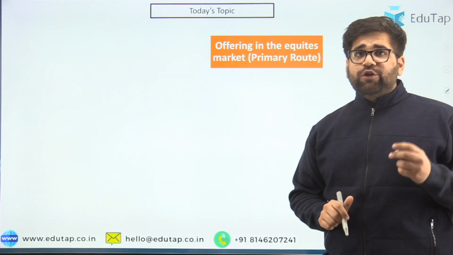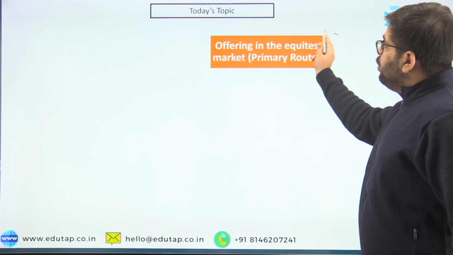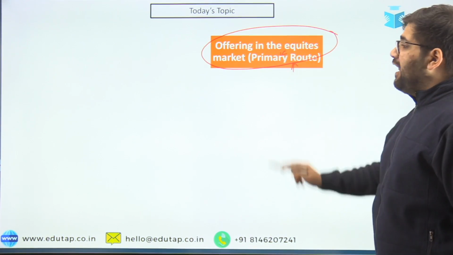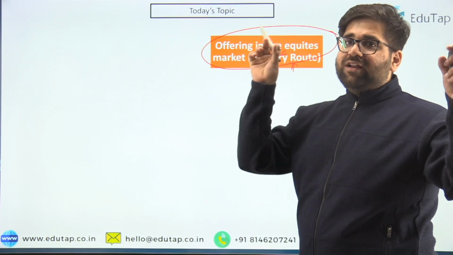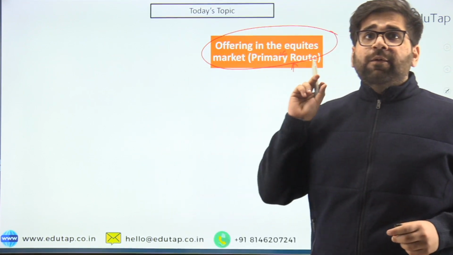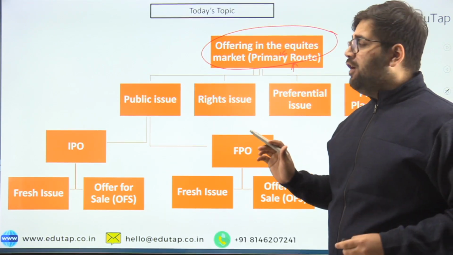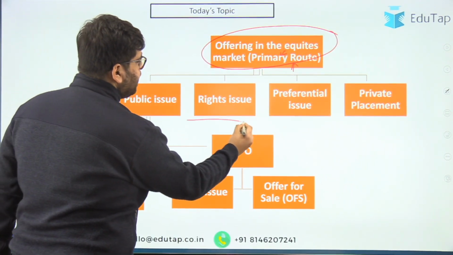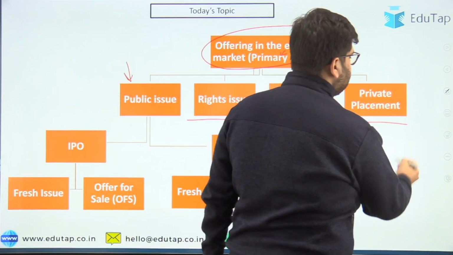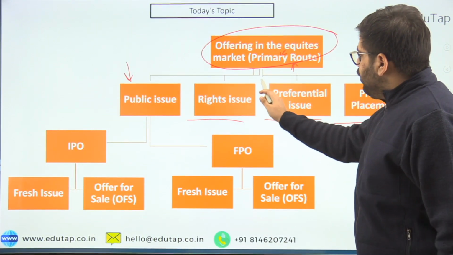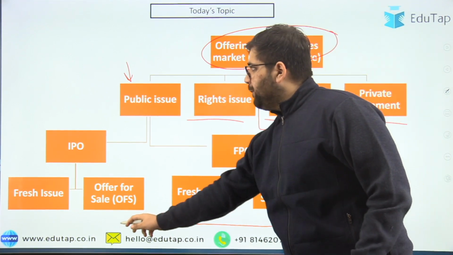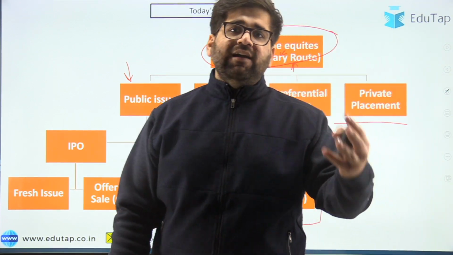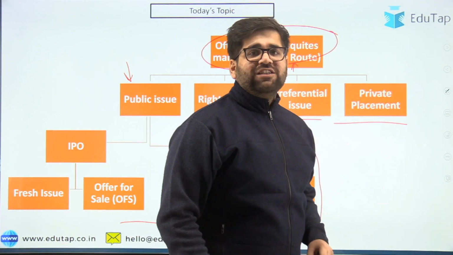So let's start. In today's topic, as I have already told you, we are going to cover offering in the equity market via the primary route. This is the key term over here. And I have already covered what primary as well as secondary route mean. So under offering in the equity market, we have this whole bunch of topics. The first is public issue, the second is rights issue, the third is preferential issue, and the fourth is private placement. In this particular chapter, we are going to cover public issue and rights issue. In the next part, that is part 3, we are going to cover preferential issue as well as private placement.